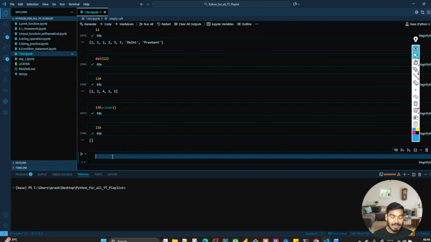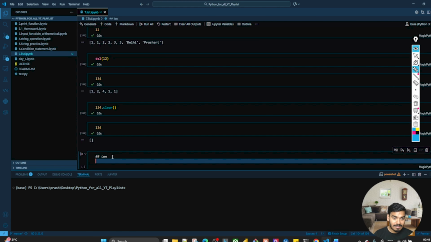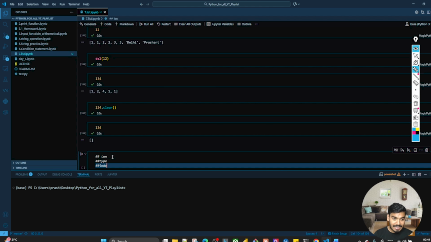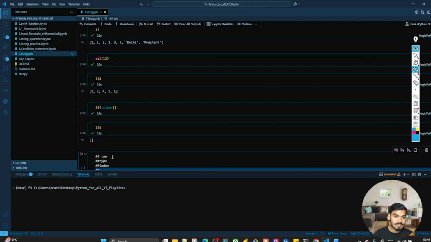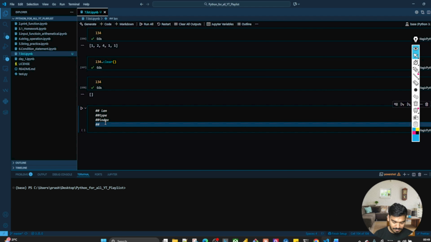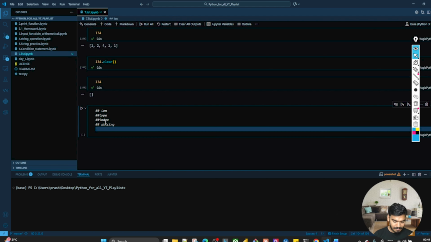So what are the things we have understood? We have understood the length, the type, the index, the slicing, and direction with slicing. Perfect.